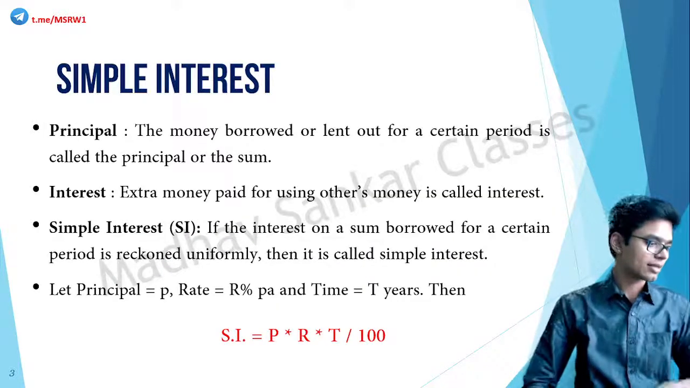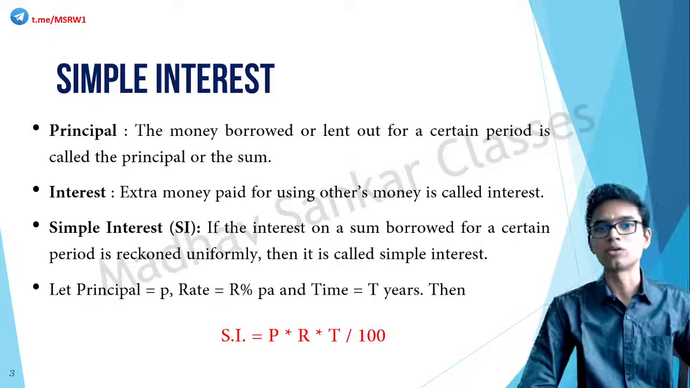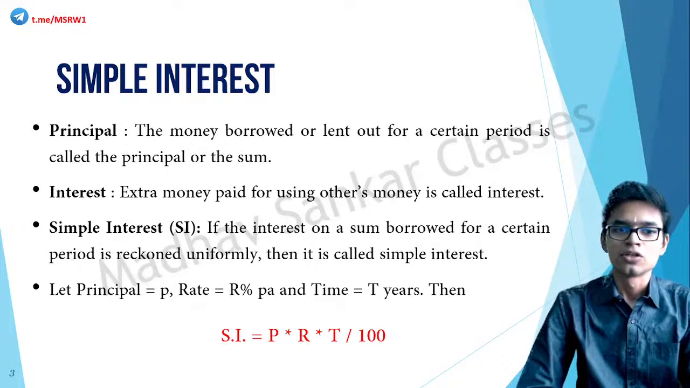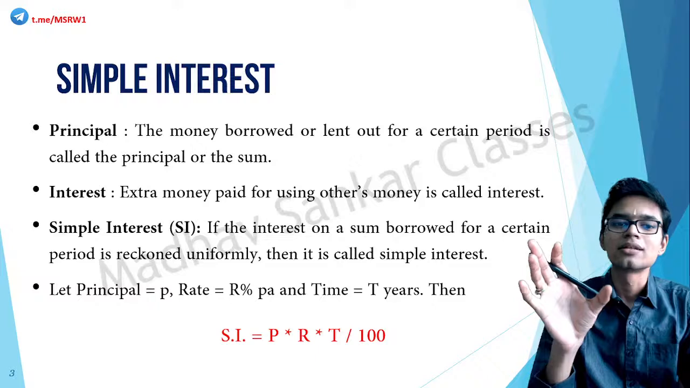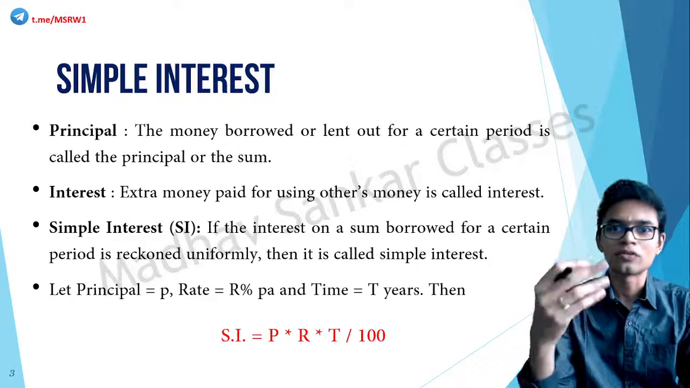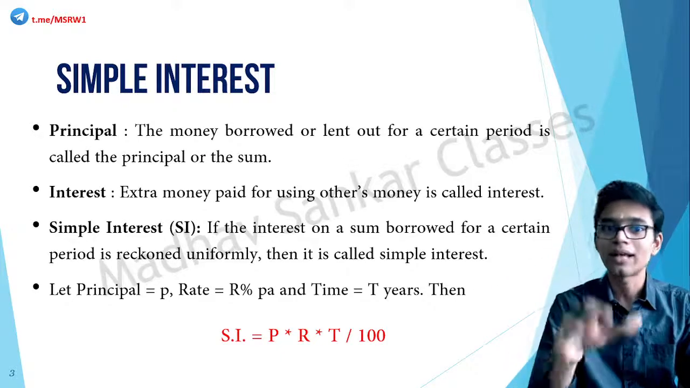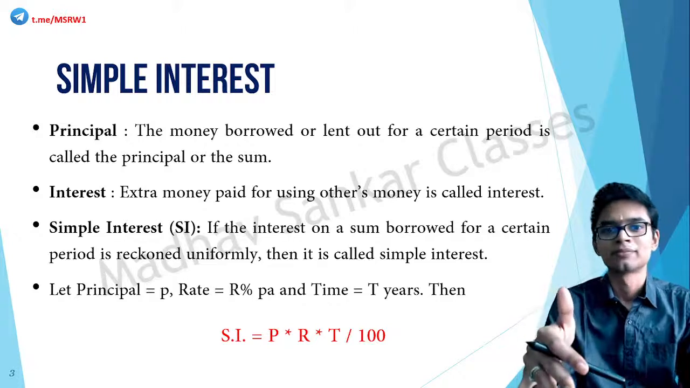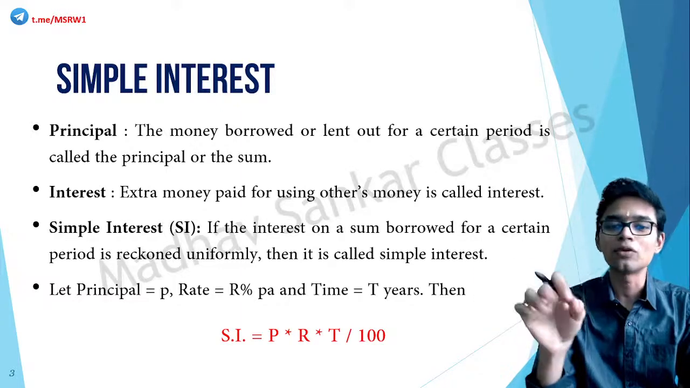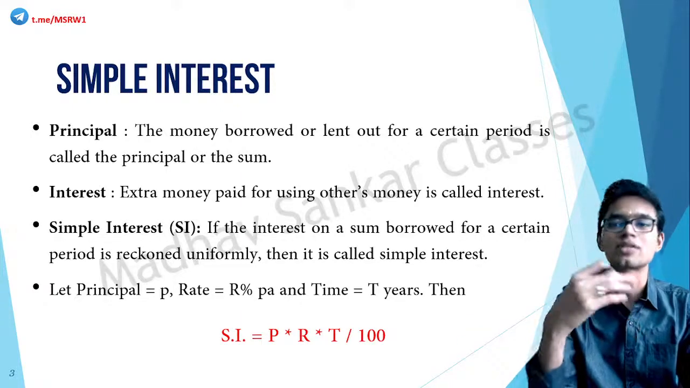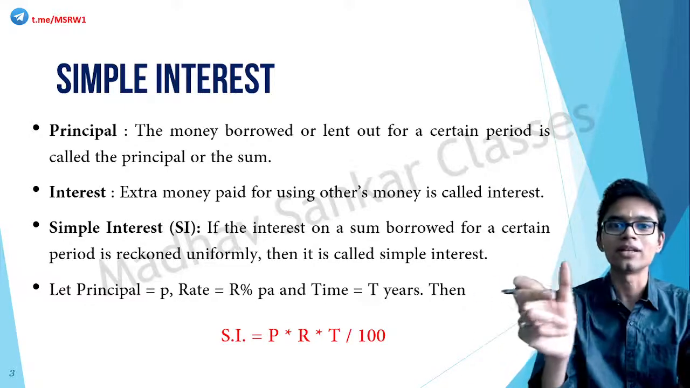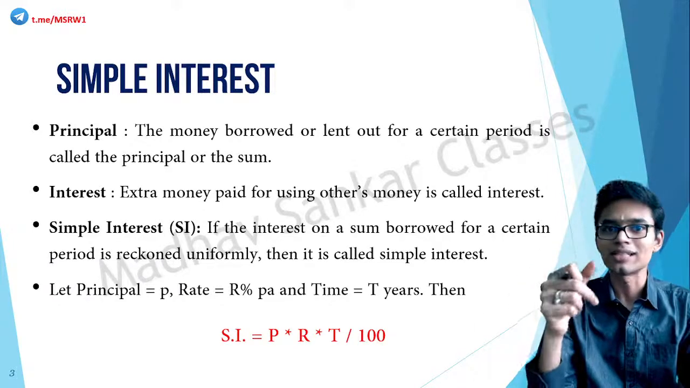Before beginning simple interest, these are the things that you have to know. There are some terms: what is principal, what is interest, etc. Principal means the money that is borrowed or lent out for a certain period of time. If you are borrowing, say, 10,000 rupees from your friend, then that 10,000 rupees is the principal. Now, what is interest? Interest means the extra money paid for using others' money. So you borrowed 10,000 rupees for, say, 1 year, and when you give back, you are not going to give back just 10,000 rupees. You will have to pay some extra money as well. This extra money is known as interest.